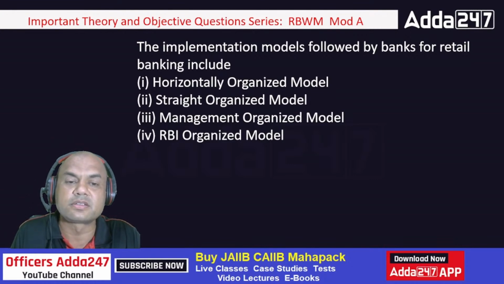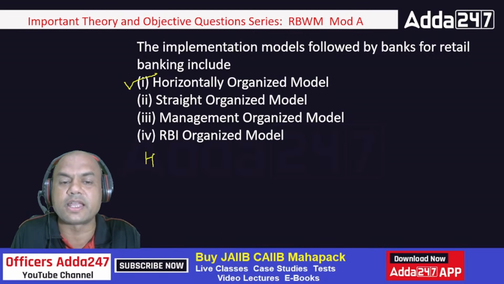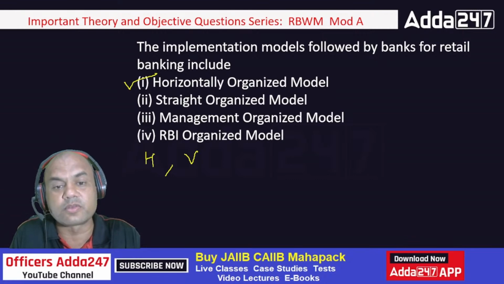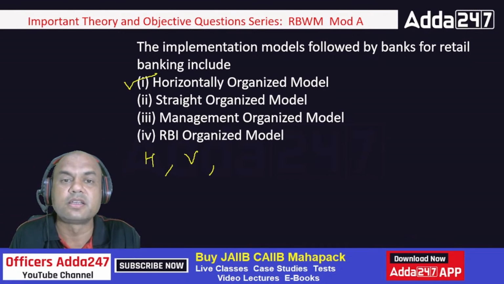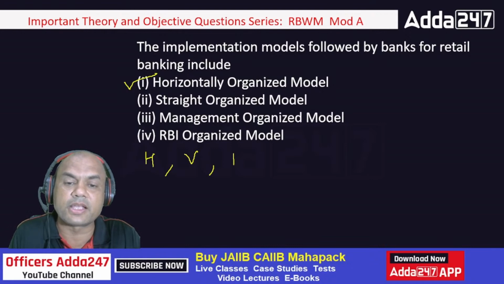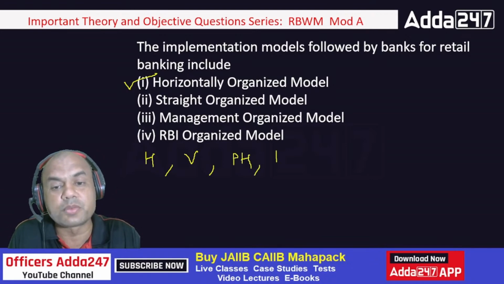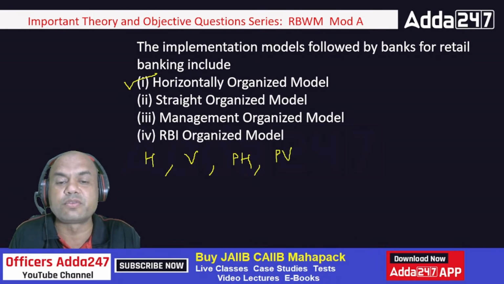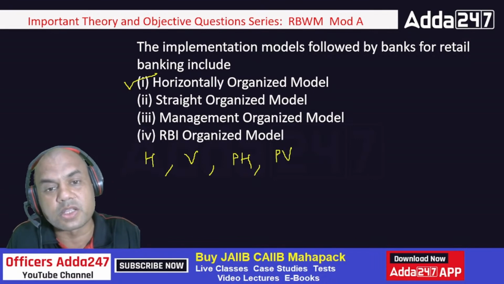First is correct. The answer is horizontally. First is horizontally, I'll just write H now. Second is vertically. Third one is PH, predominantly horizontal. And last one is predominantly vertical. Very good. H, V, PH and PV. These are the 4 models.